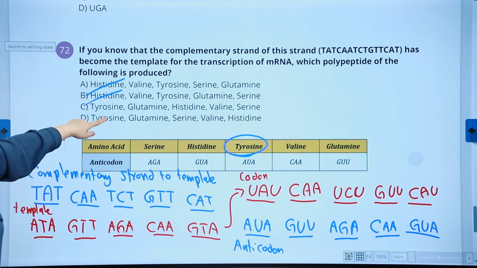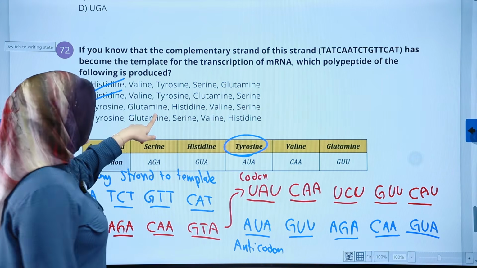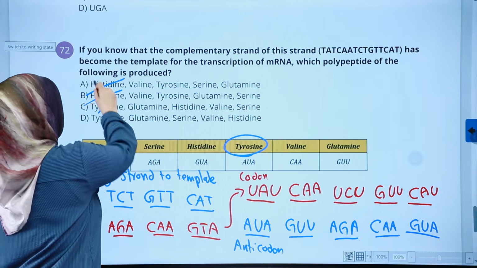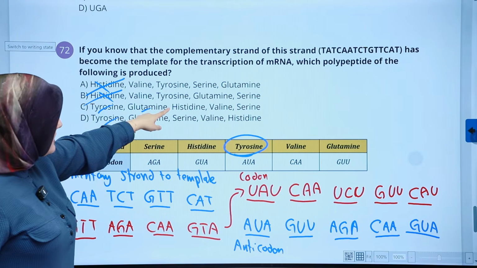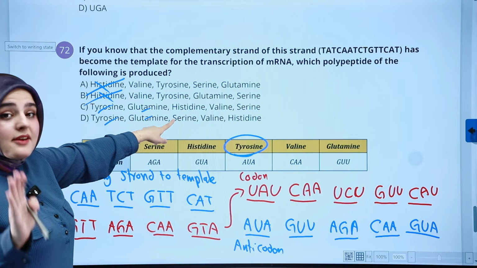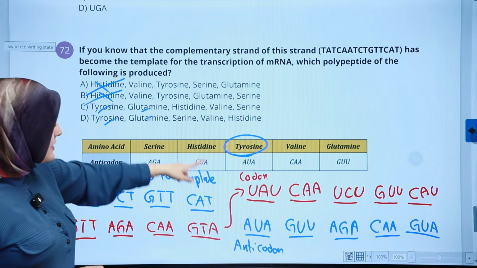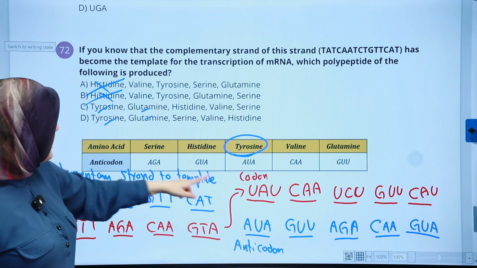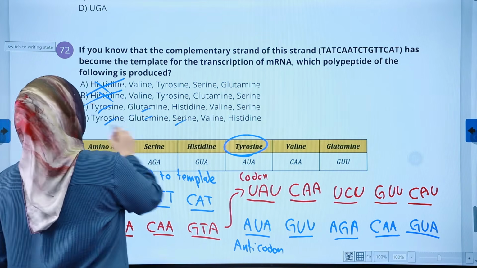And then GUU, there you go, glutamine. Good. So we have this, we have that. Glutamine. And then, is it histidine or serine? Between these two, we're going to find out which is the answer. Since we have AGA, and AGA stands for serine, it means that D is the answer.